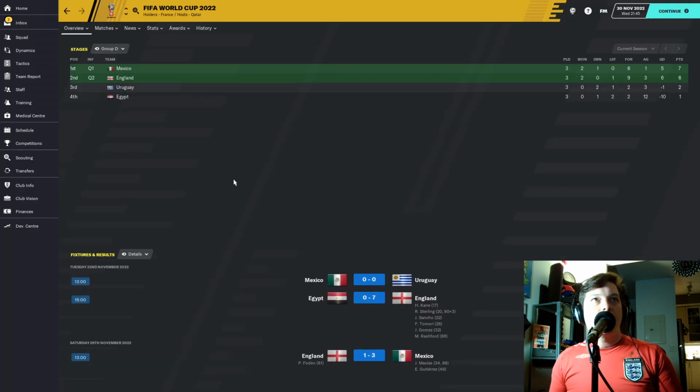All right, final standings in Group D. Mexico on top with 7 points, and 5-goal difference, 6 goals for, 1 against. England in second on 6 points with 9 goals for and 3 against. And Uruguay and Egypt round out the group. Uruguay just miss out, really. They could have done a little bit better, but not enough firepower for them. Egypt were just outclassed. So they leave the tournament, and Mexico and England qualify for the round of 16.